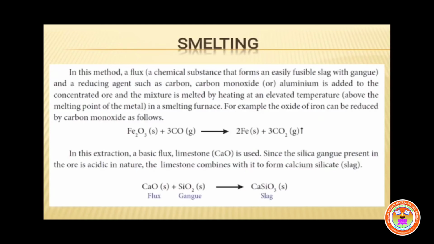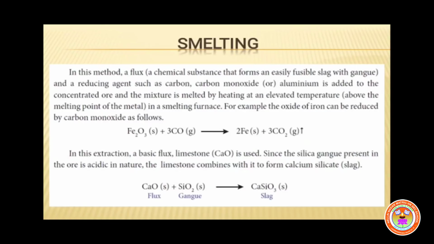Then, during the smelting process, the concentrated ore is mixed with a flux. Now, we can see what is a flux and what is the purpose of adding flux. Flux is a chemical substance that forms an easily fusible slag with gangue.